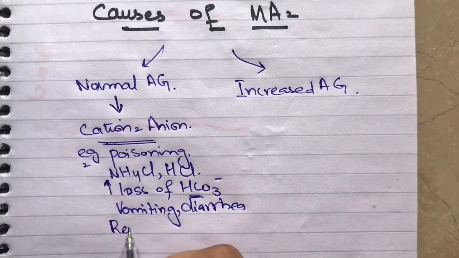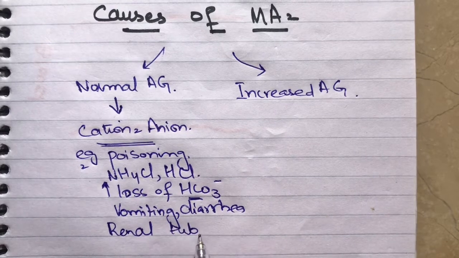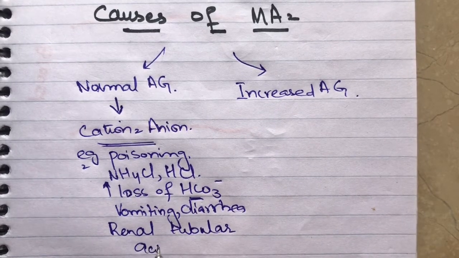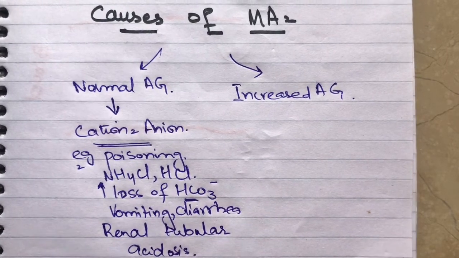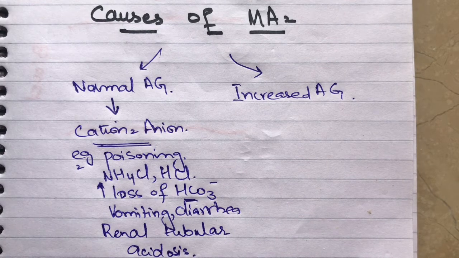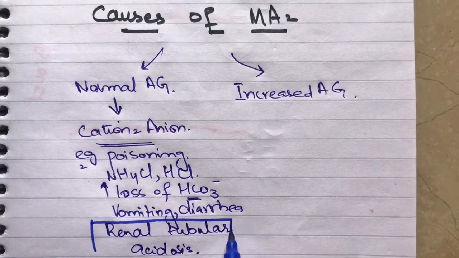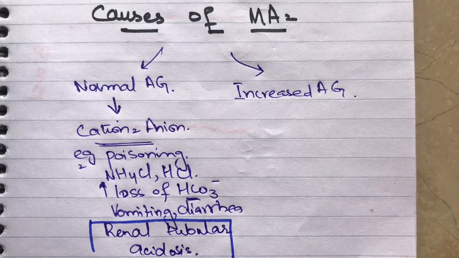Another condition which we have discussed before is renal tubular acidosis. It is the main cause of normal anion gap metabolic acidosis.